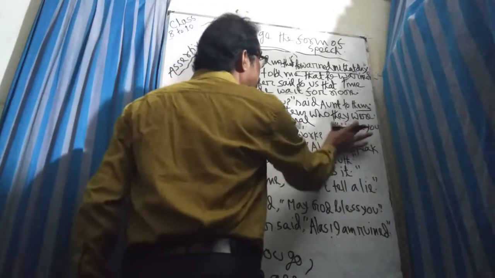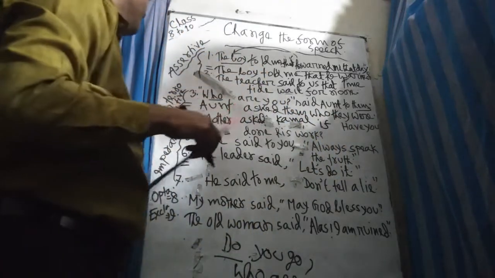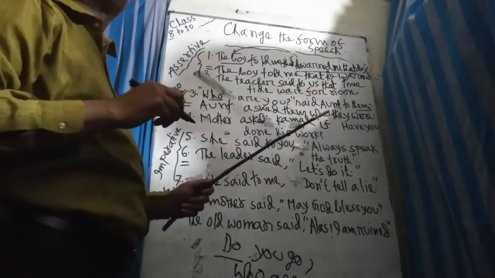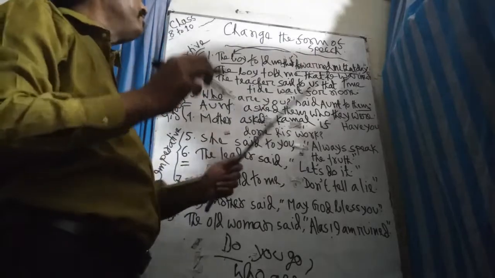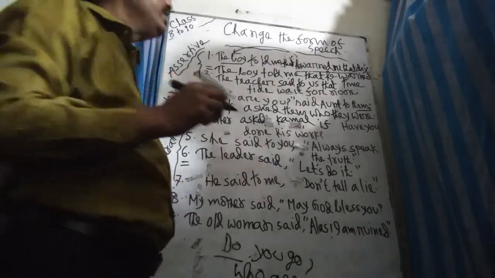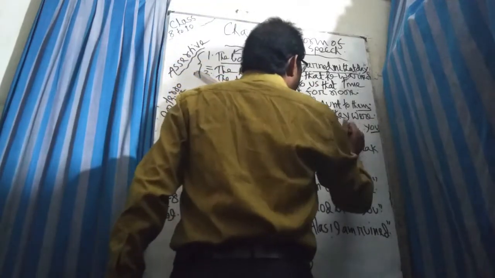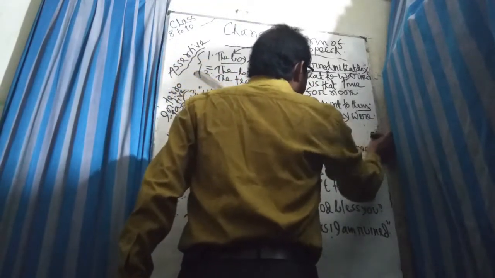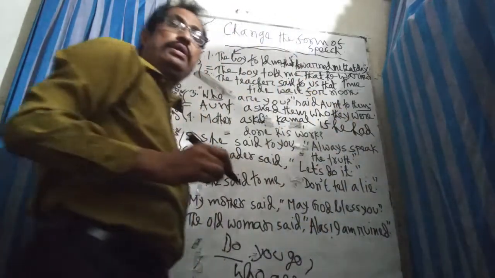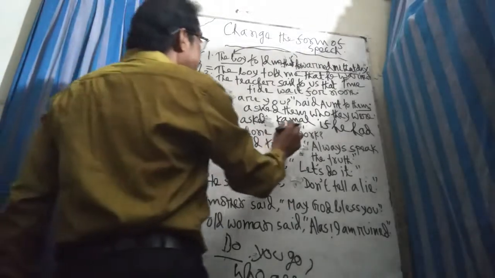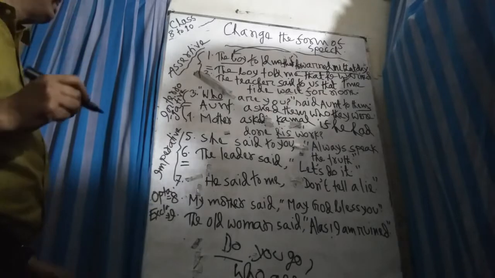As it is a close-ended question, starting with an ordinary interrogative, you must put "if". But in case of an open-ended question, this will not happen. You just keep the WH interrogative the same, but here you have to put "if". If you indicates Kamal, so Kamal will be he. Have, in present perfect tense, will be had. If he had done his work. You see, this is third person, and third person will not be changed.